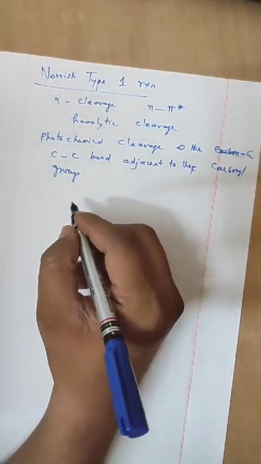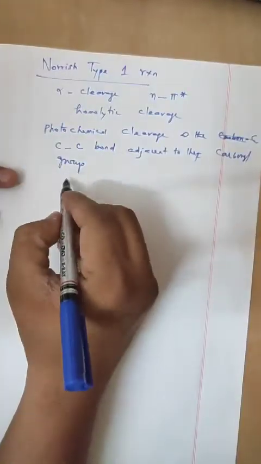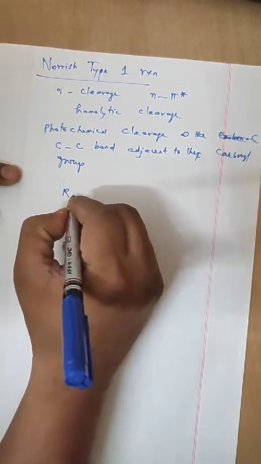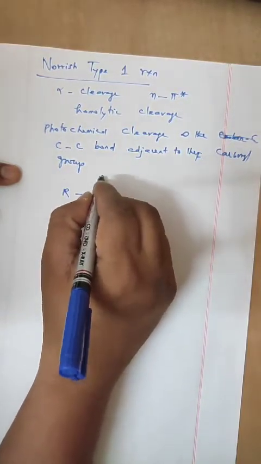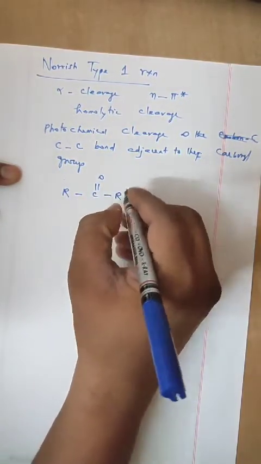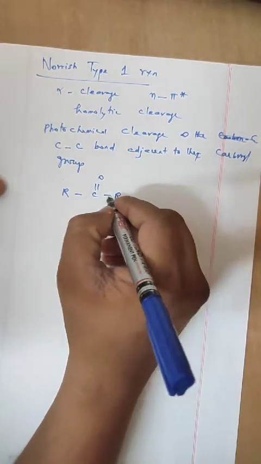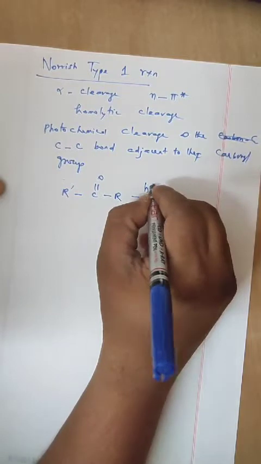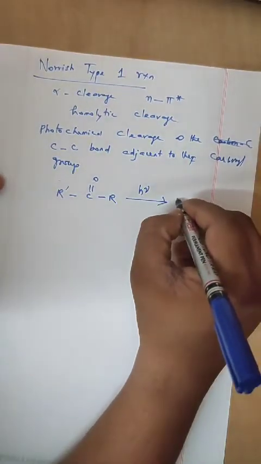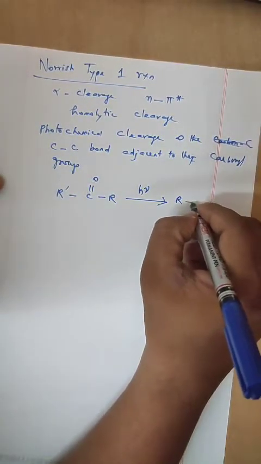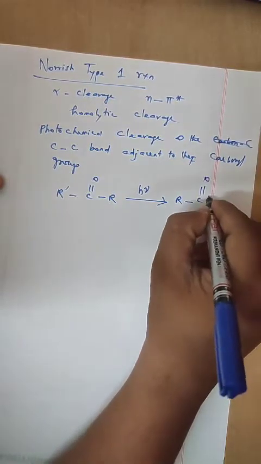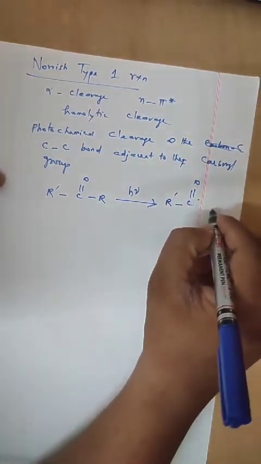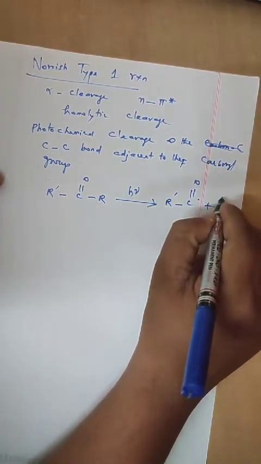Understand? So R C double bond O R dash under photochemical reaction h nu leads to R C double bond O plus R, a free alkyl radical.